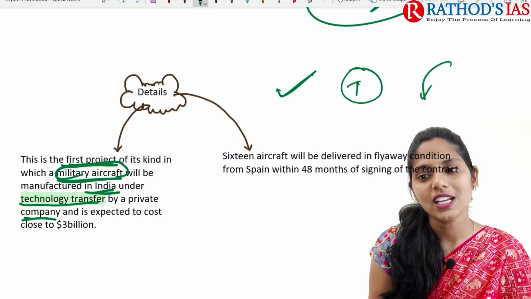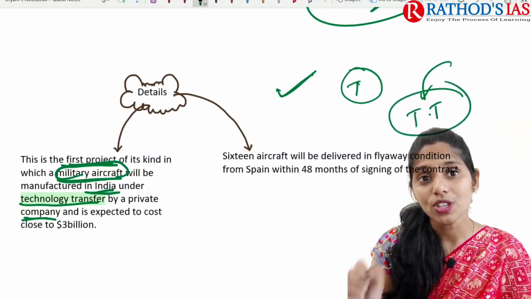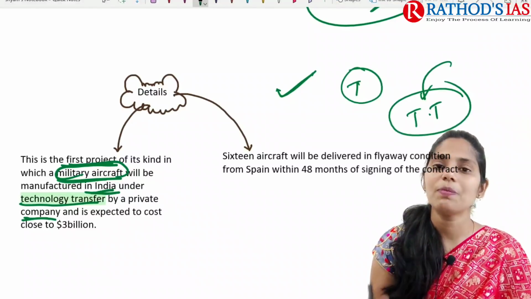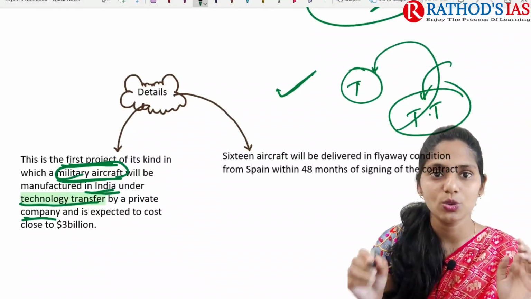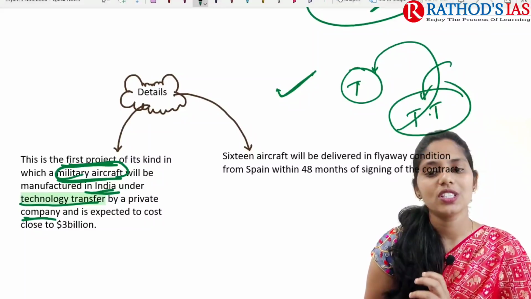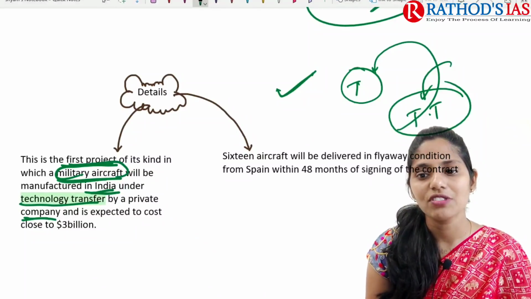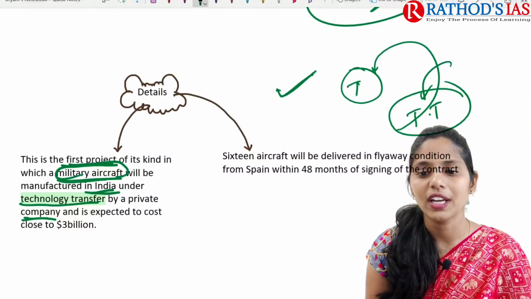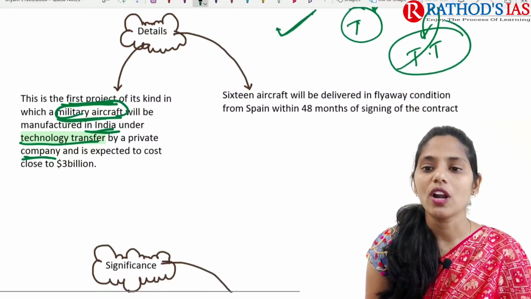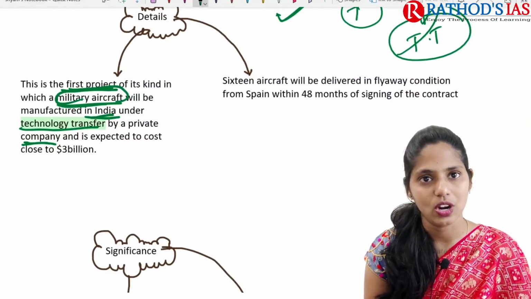So we are saying there is a technological transfer. Because of that technology, which is mainly transferred by other countries, we are going to manufacture those in India. This is one important thing that you need to remember. And about 16 aircraft will be delivered in fly-away condition from Spain within 48 months of signing of this contract.